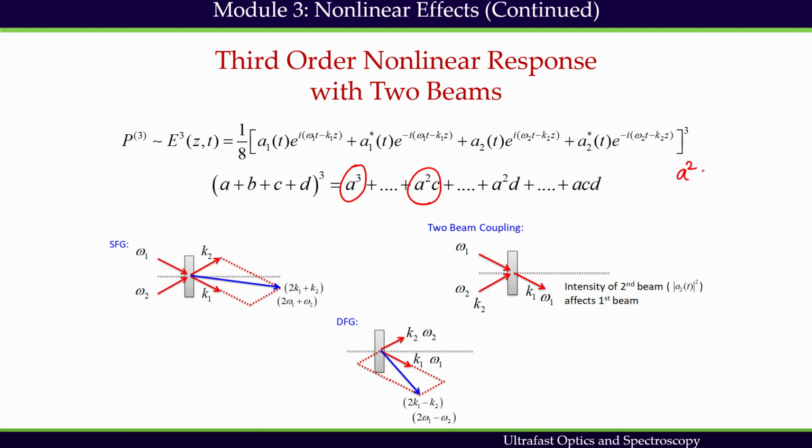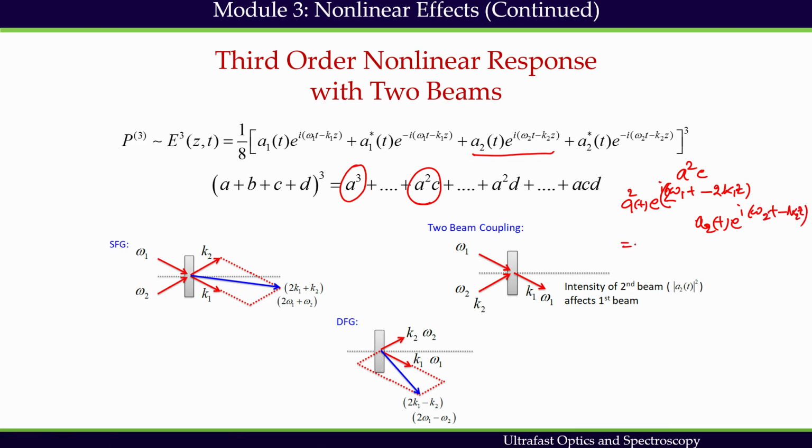So a square c will give me a1(t) squared e to the power i(2 omega 1 t minus 2 k1 z), multiplied by c. C is this one, so a2(t) e to the power i(omega 2 t minus k2 z).